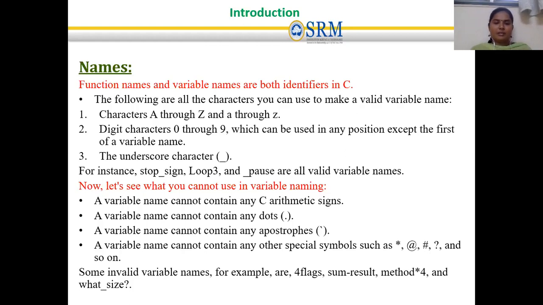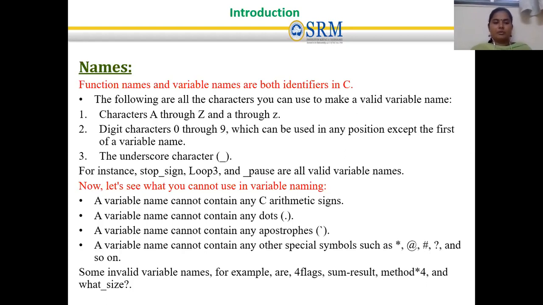The variable name should not start with 9 string, likewise it should not start with 9 loop. So it should not start with a digit character. The next thing you can use is the underscore character. So the name of the variable can be written with three rules. One, it should have characters from A to Z, capital or small letters. The digit characters 0 to 9 are also included, but the condition is that they should not come in the first position of the variable name or function name.